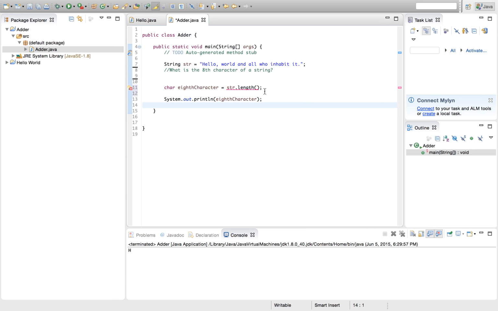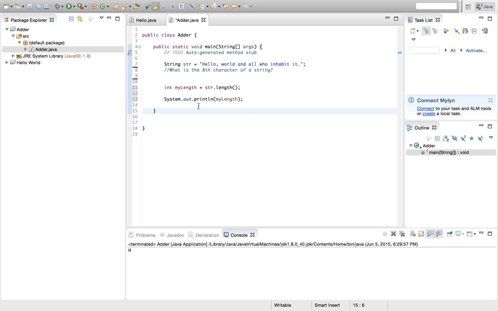The other error is that we're asking for the length. We're not asking for a character, we're asking for a number, an integer. So instead of it being char, let's say int length. And now this line is okay. Now let's type in length there. And this length variable, just to clarify, is referring to this over here. I'll change the names just to make it less confusing. There we go.